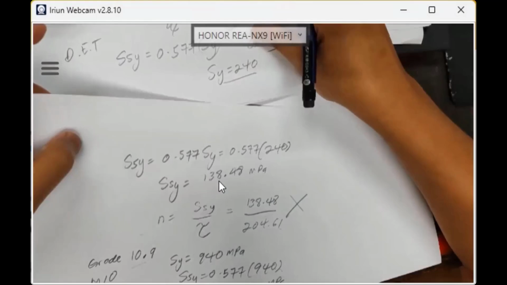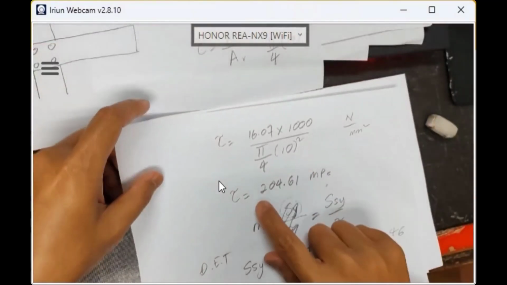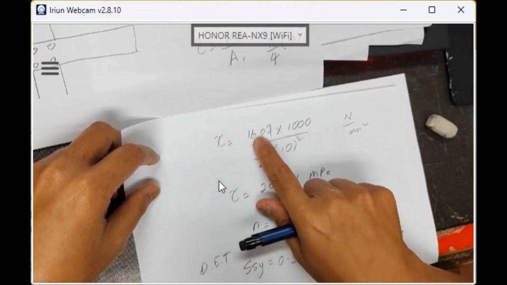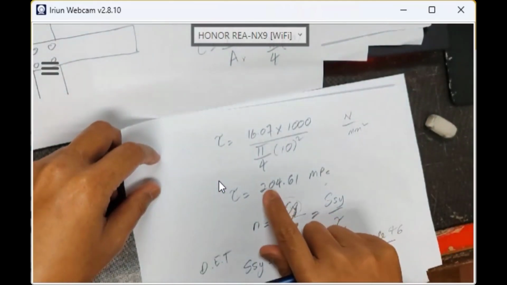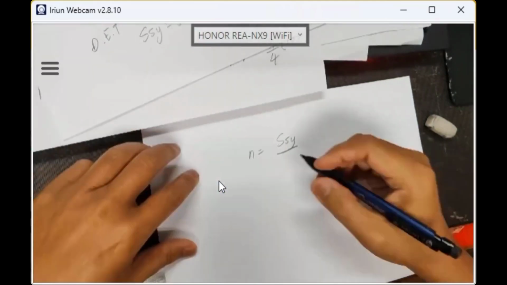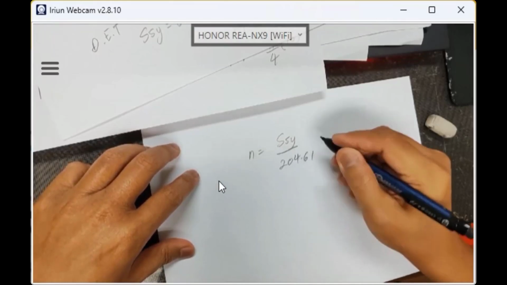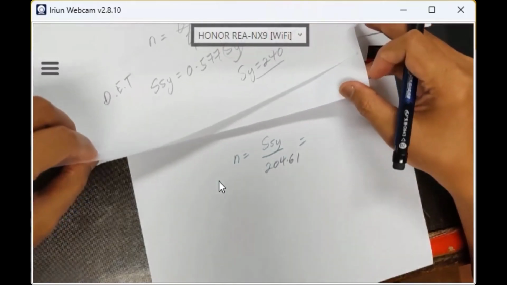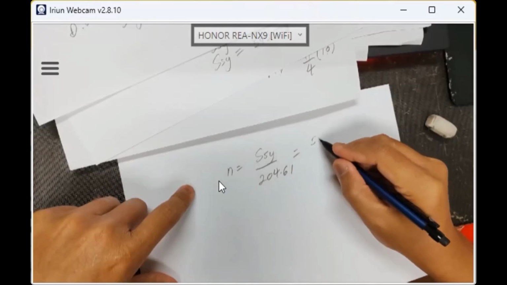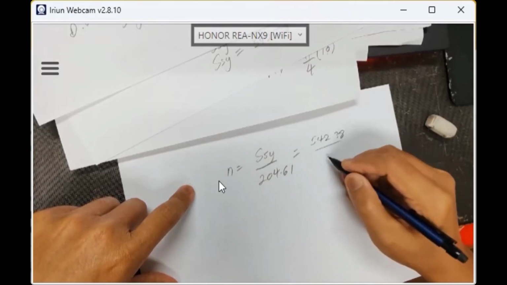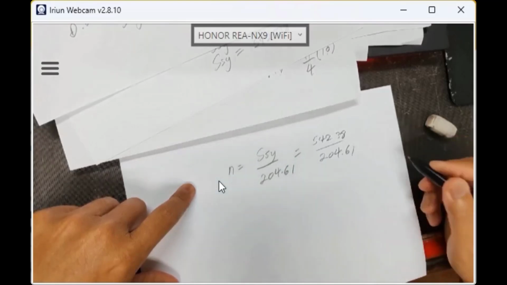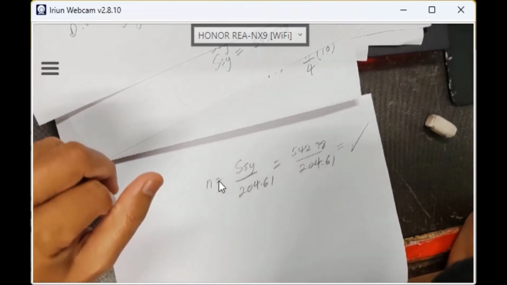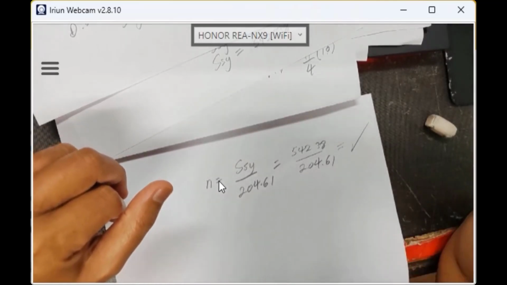Just now we calculated the total shear stress vector, and for bolt D the vector is the same. The total shear stress is 204.61, so 542.38 over 204.61. This is safe. We get 2 point something. Do you understand? That is how you do it. Do you understand, class?